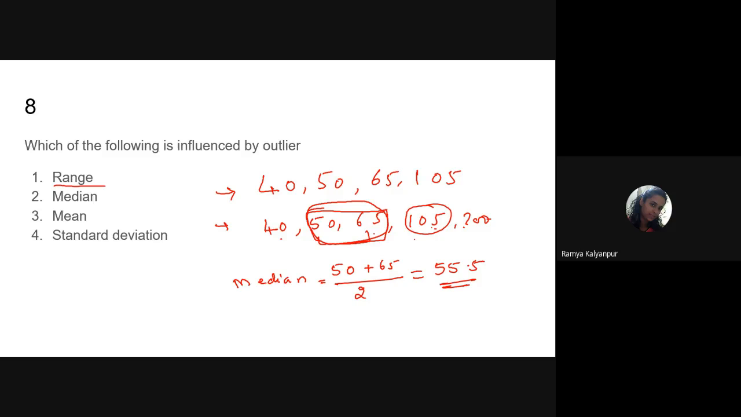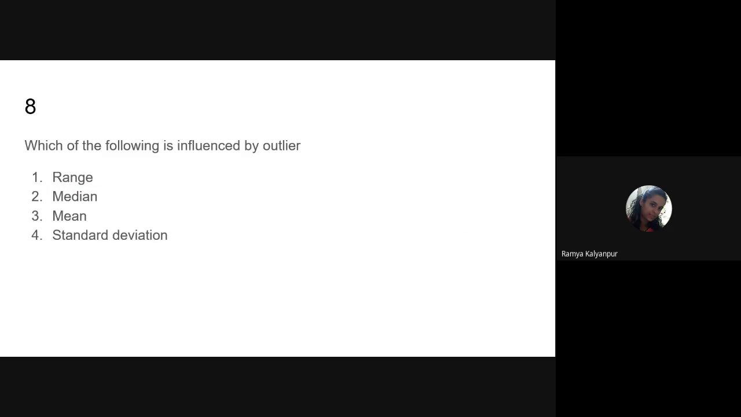Whereas range is a measure of dispersion. Range talks about the maximum value and the minimum value. When we take the difference between the maximum and minimum value, the number we get, we call it the range. So range is definitely in no way involved with outliers.